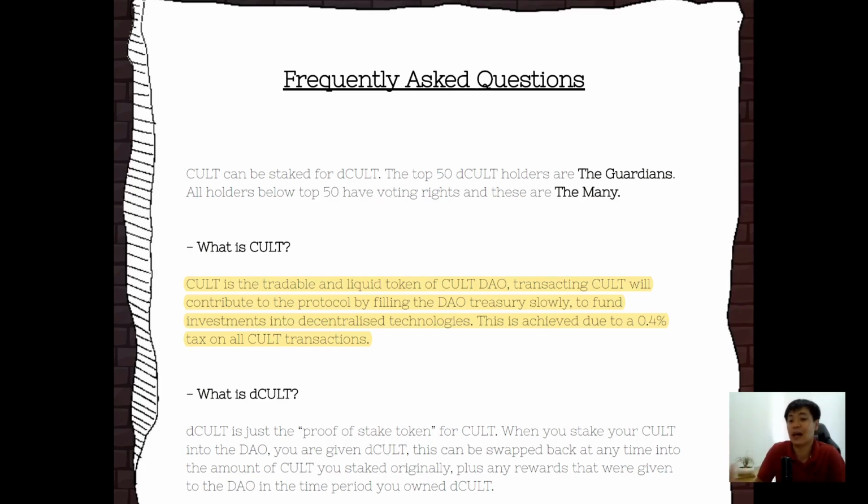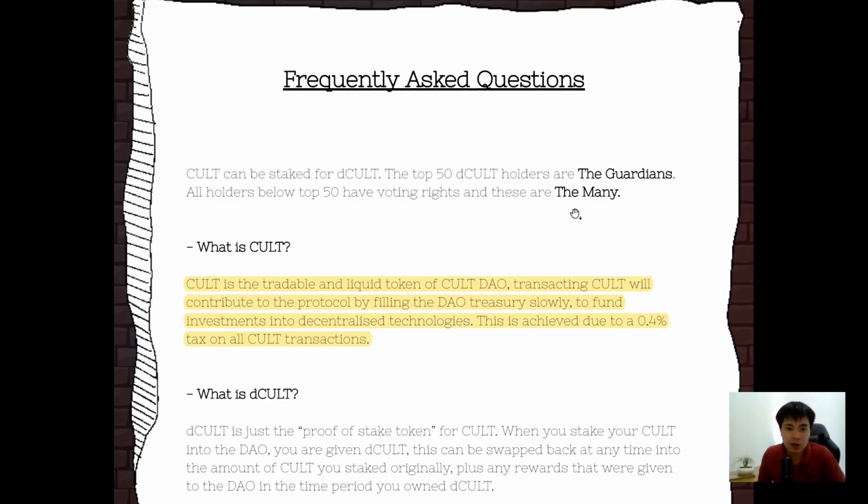That's how a DAO works in very simple terms. The way this Cult coin grows their treasury is by a 0.4% tax on all transactions. Each transaction gets a tax, and that tax goes to the treasury.